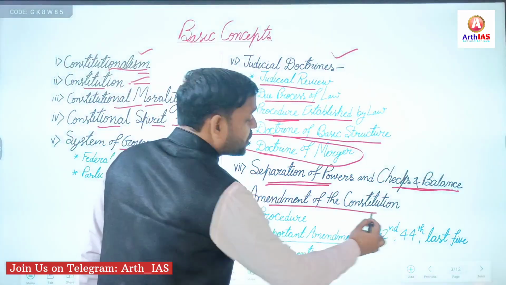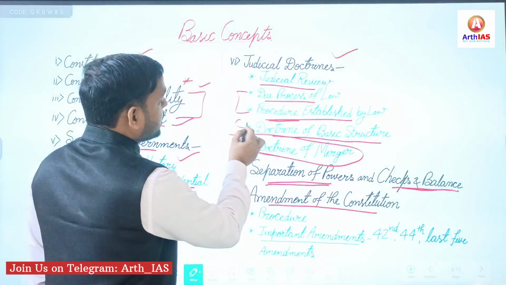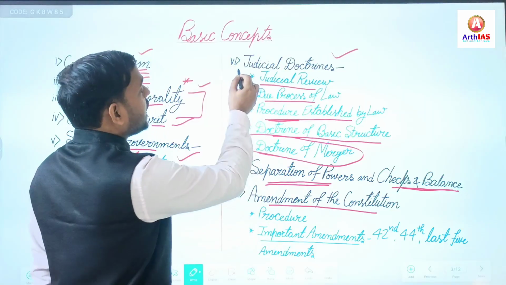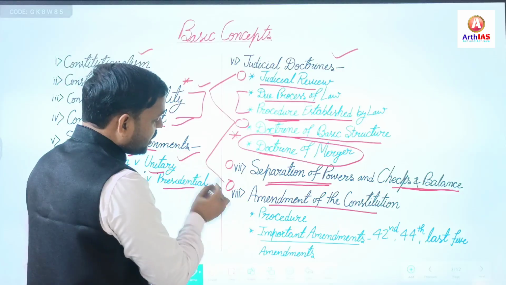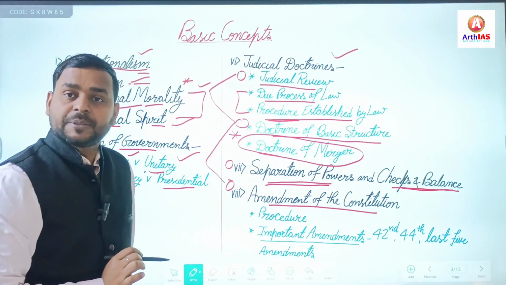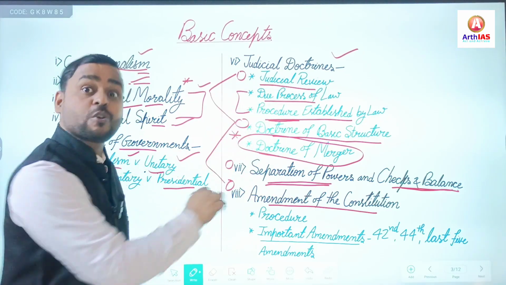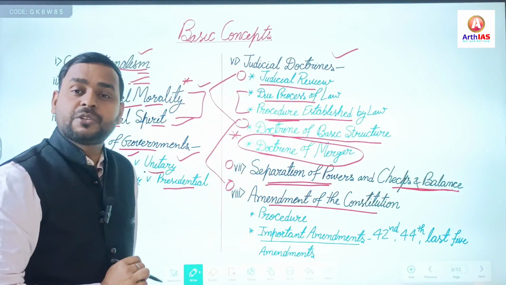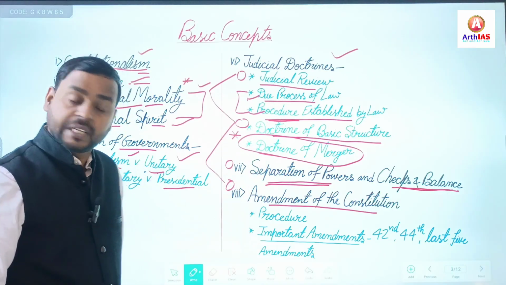Then amendment of the constitution is very important, right? So here: doctrine of basic structure, separation of power, amendment of the constitution, and judicial review. You should read these three concepts combined: judicial review, doctrine of basic structure, and amendment of the constitution. Try to integrate them, because these three are interrelated and correlated with each other. Apart from that, due process of law and procedure established by law.